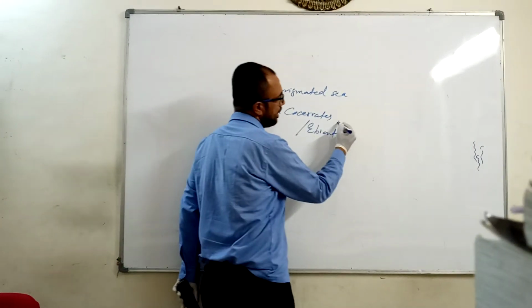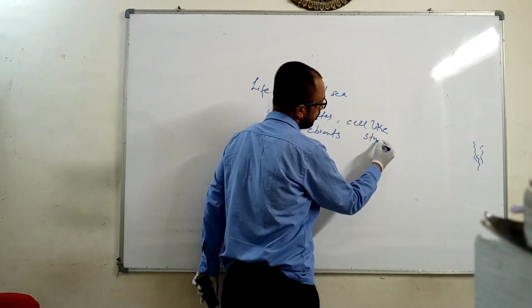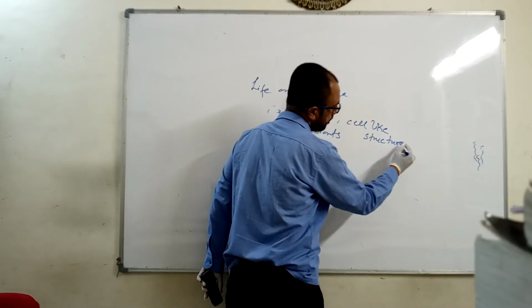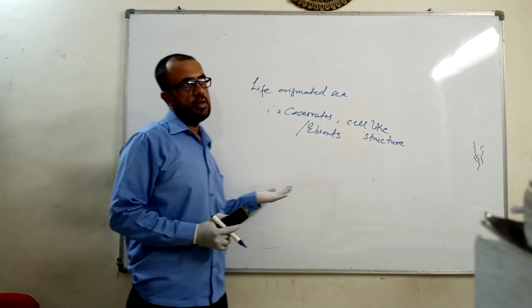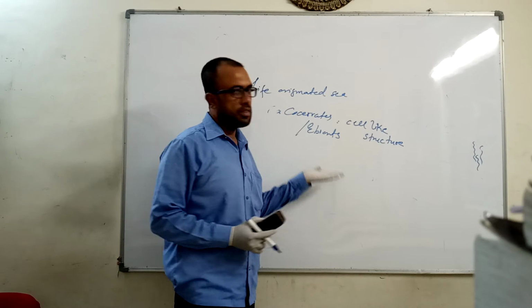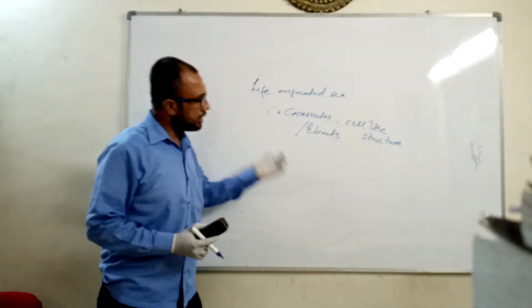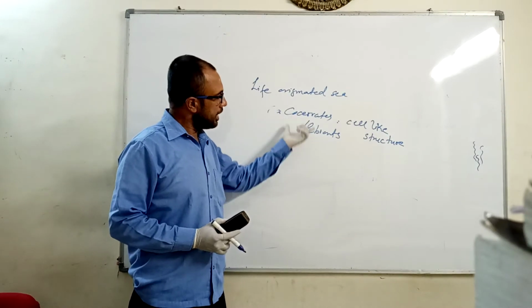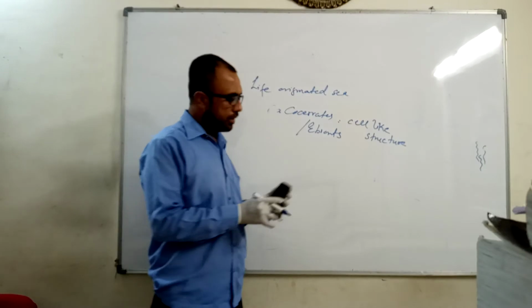These were cell-like structures, but not exactly the cell. Many biologists believe, and there is scientific evidence for this, that life originated in the sea with the help of these cell-like structures, which are now known as coacervates or eobionts.